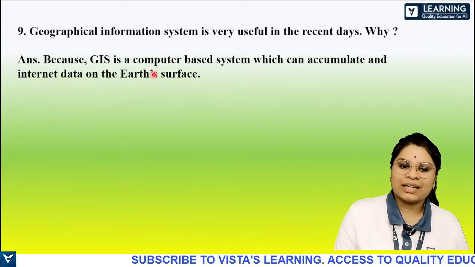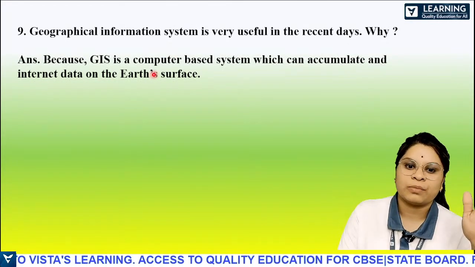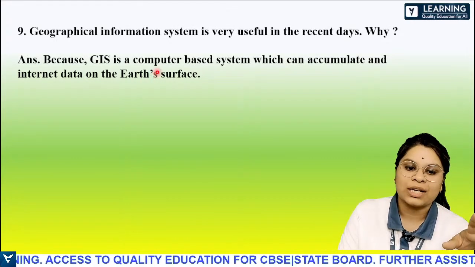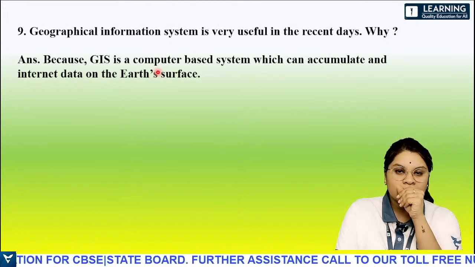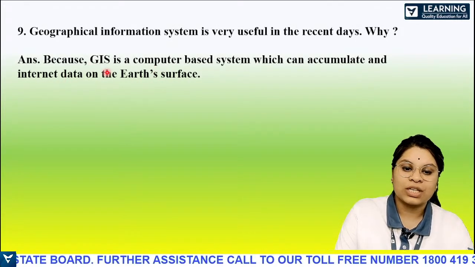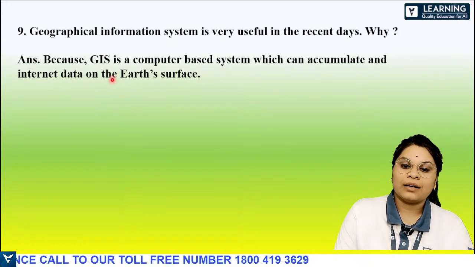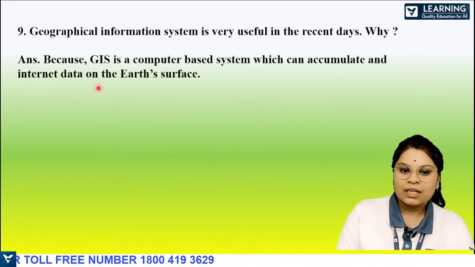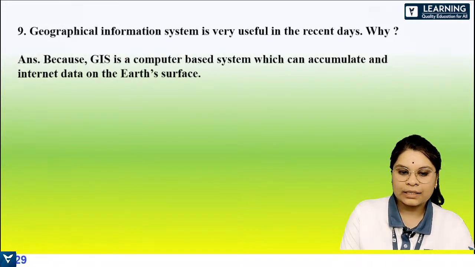This is just what they've asked in a previous question paper. They might ask you all three: GIS, GPS, and the sensor one. Okay, so because GIS is a computer based system which can accumulate and integrate data on the earth surface. So this is the information you'll have to give, right?